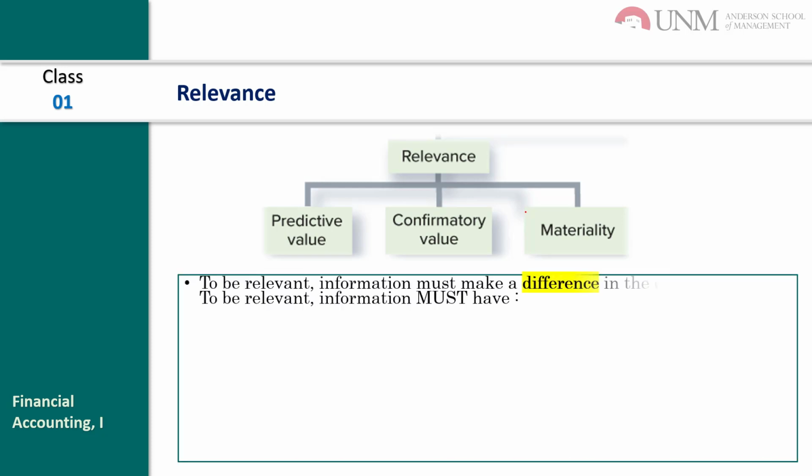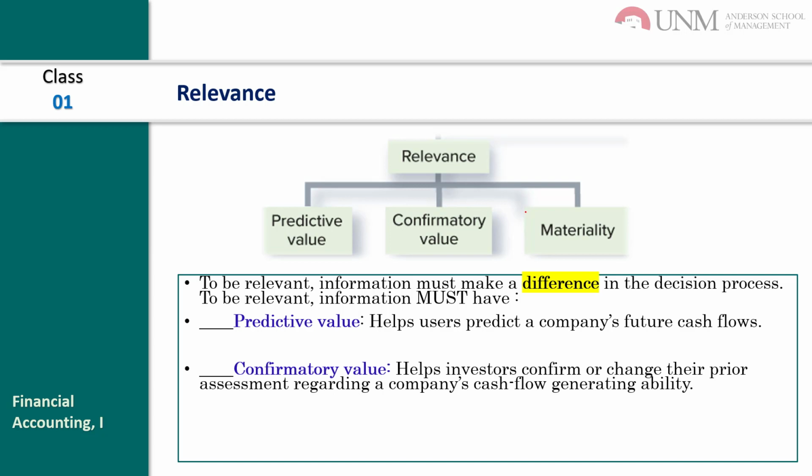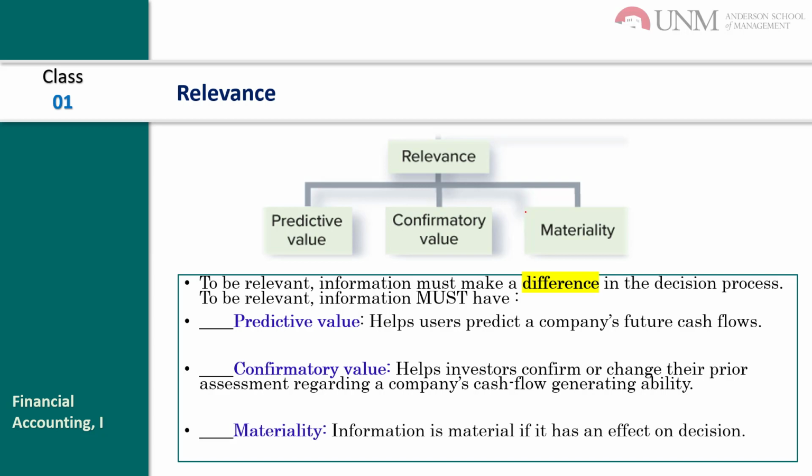And let's see an example. To be relevant, information must make a difference in the decision process, and it must have predictive value. It means that it will help the users to predict a company's future cash flows. Confirmatory value means that it helps the investors to confirm or change the prior decision or assessment.